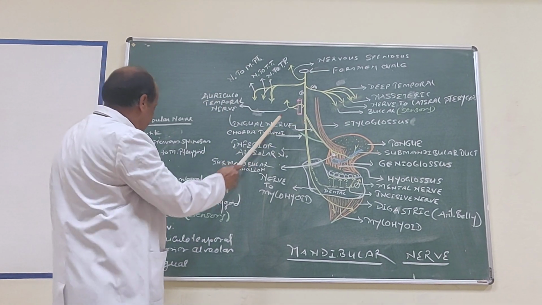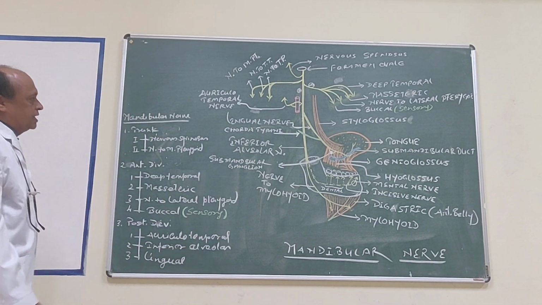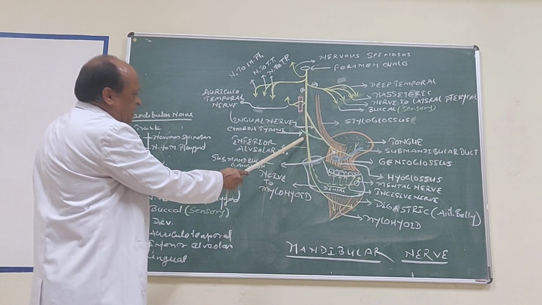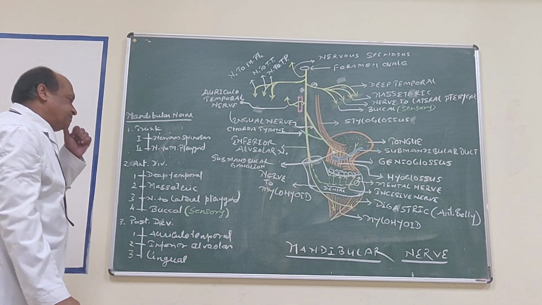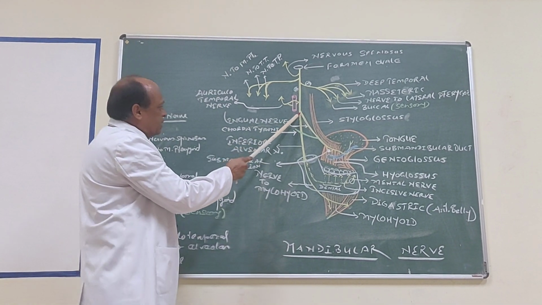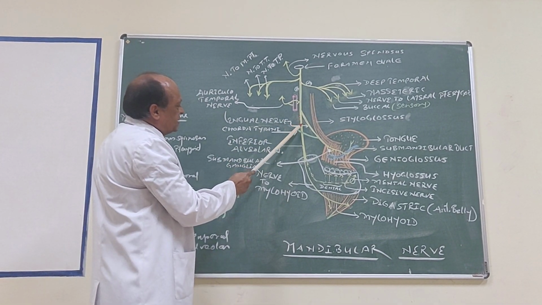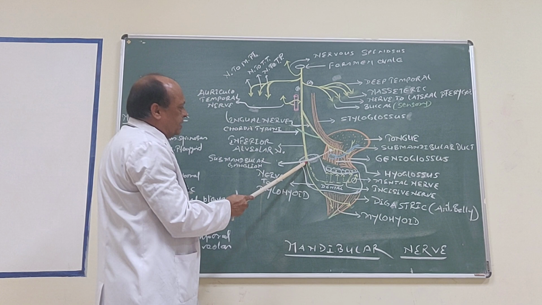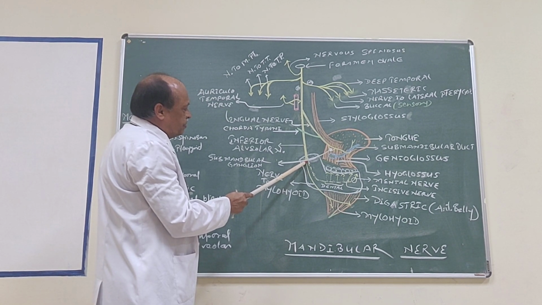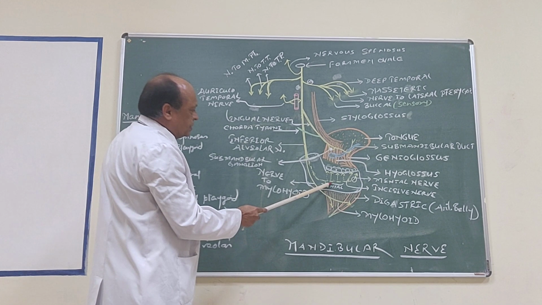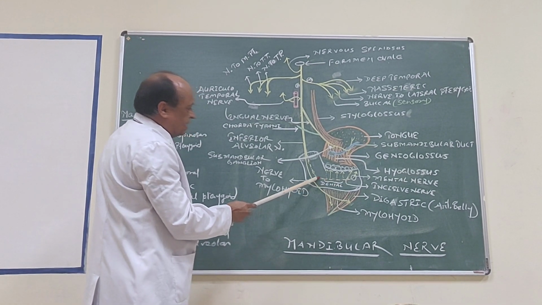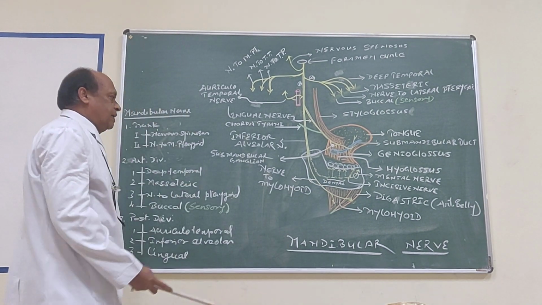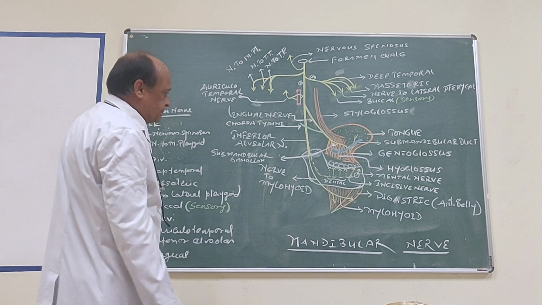Now another branch, the second branch here, inferior alveolar nerve. I am running this book along the inferior alveolar nerve, running downwards. It arises from mandibular nerve behind lateral pterygoid muscle. It emerges from the lower border of lateral pterygoid muscle, running downwards, and it enters into the mandibular foramen. After entering into the mandibular foramen, it runs in mandibular canal, represented by dotted line. The inferior alveolar nerve running within mandibular canal, which lies in the body of mandible.